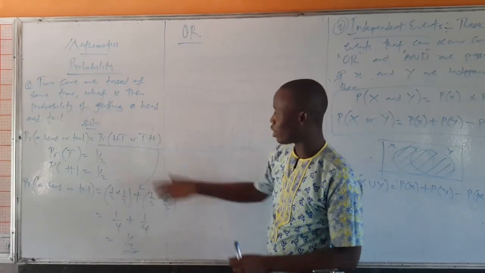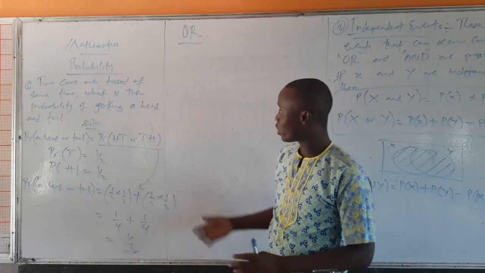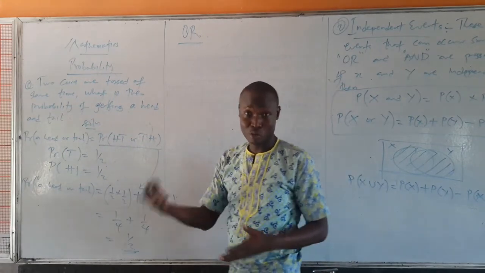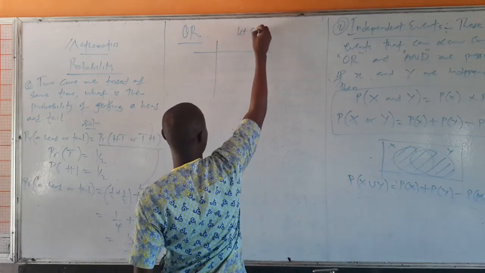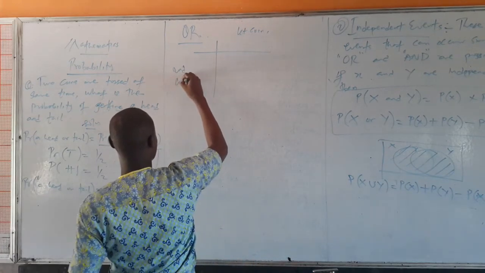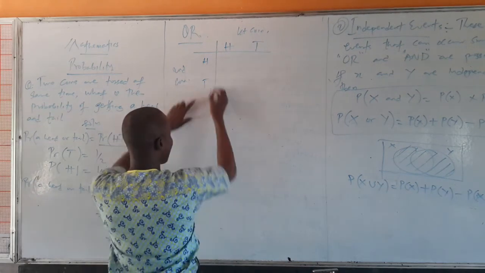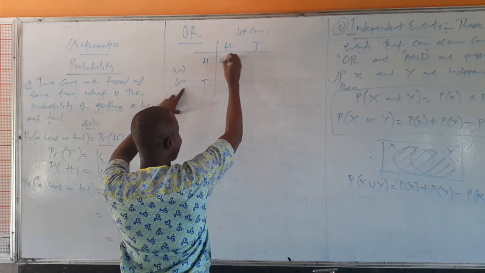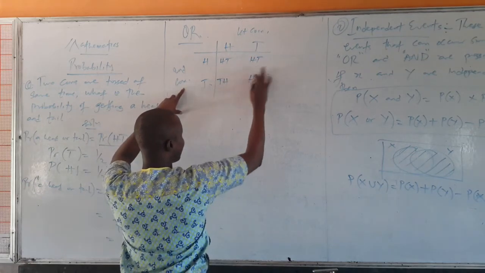Instead of using this method, which is just the explanation in terms of the head and tail, you can also use the table, which I'm going to explain in the next video. You can use the table for the first coin and the second coin. The first coin has head or tail possible. The second coin has head or tail possible. So when you toss the two of them, it's possible we have head head, or head tail, or tail head, or tail tail.